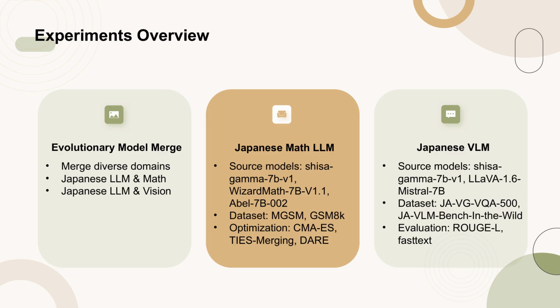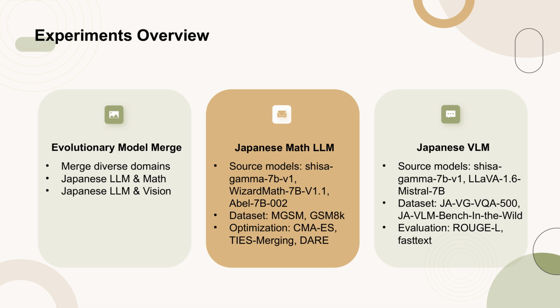In this section, we present the experiments conducted to demonstrate the effectiveness of our evolutionary model merge approach. The primary motivation is to merge models from vastly different domains, such as Japanese language and mathematics, or Japanese language and vision. This is challenging for human experts to achieve manually. We applied this approach to evolve a Japanese LLM capable of math reasoning and a Japanese VLM proficient in handling culturally specific content. For the Japanese math LLM, we use source models including Shisa Gamma 7B v1, WizardMath 7B v1.1, and Abel 7B 002, and datasets like MGSM and GSM8K.